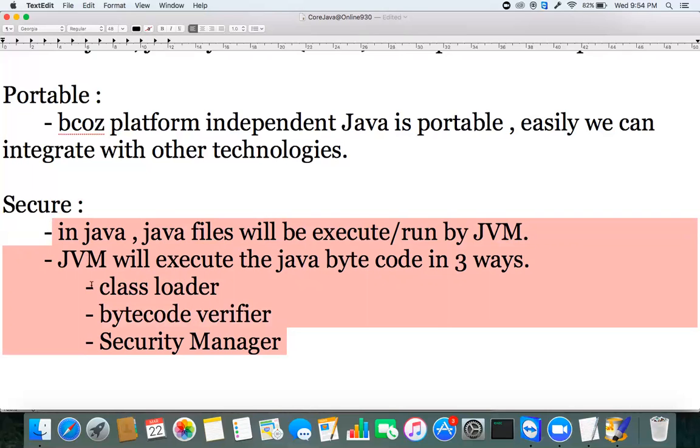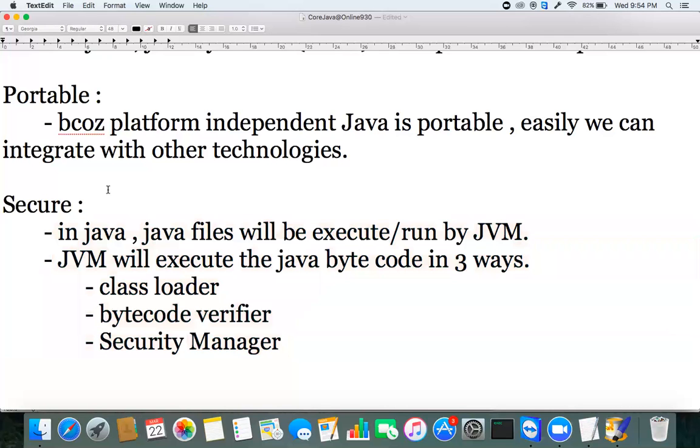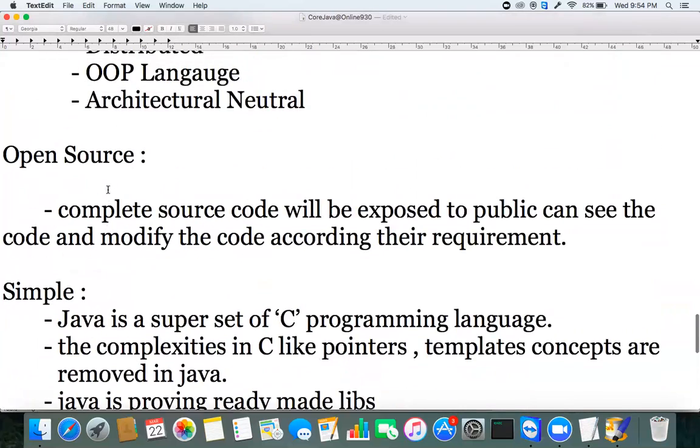Because of all these stages, you can say Java is a very secure programming language. Very rarely do you get a hacking requirement or this kind of thing. That's why the majority of people in the market prefer Java for large scale applications, enterprise applications, and banking applications. It has more security than other programming languages. So that's why we term Java a secure programming language.